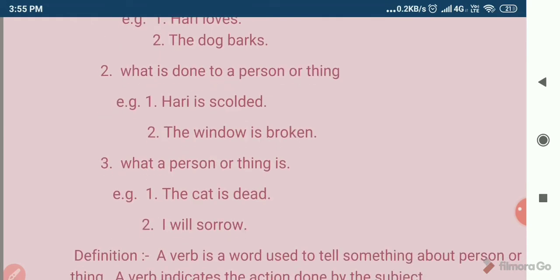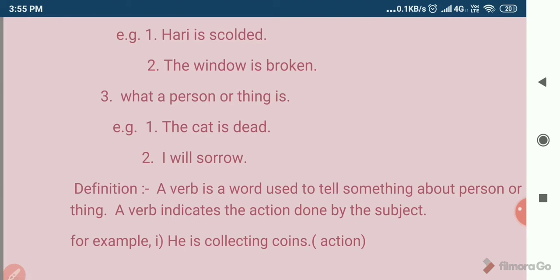Second, I am sorrowful. In this sentence, the condition of the subject I, that is me, is sorrowful. So the state is explained by the verb in this sentence.